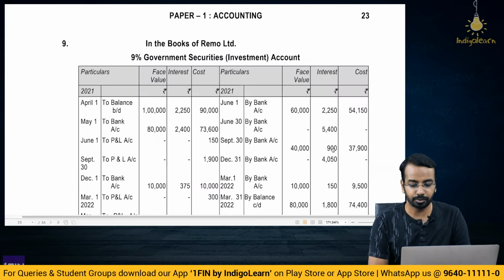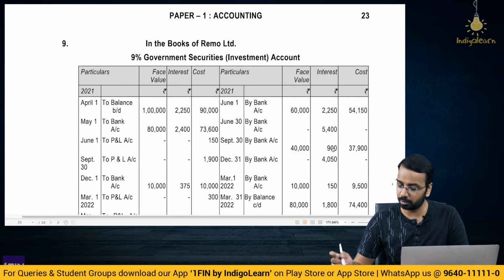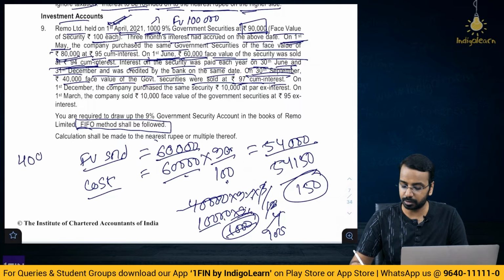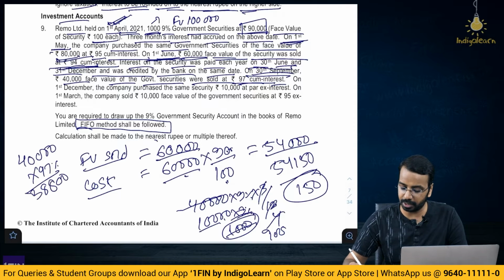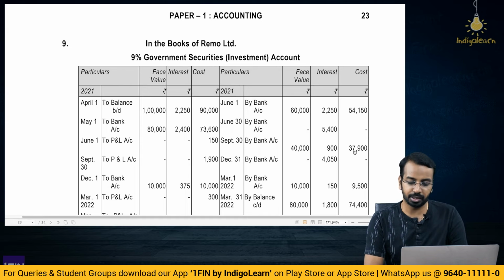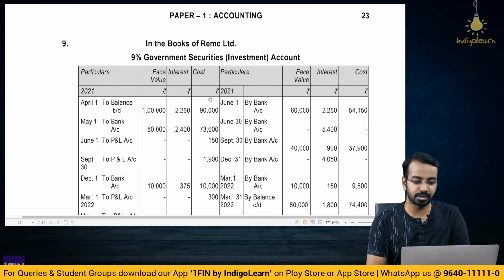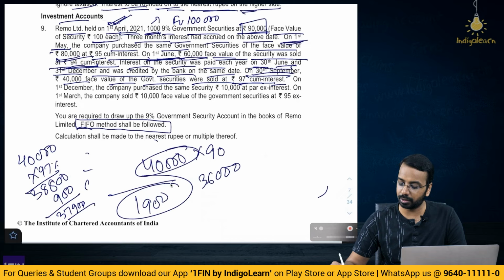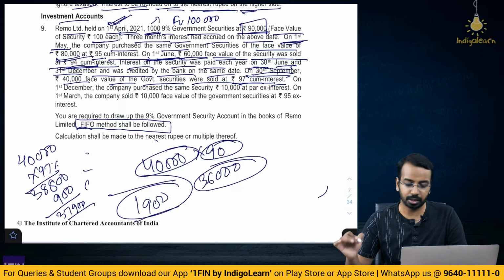So, 900 is the interest component, and the balance amount that you have received, how much have we sold it for? 97%. Now, what is the face value? 40,000, sold at 97%. So, 38,800. Out of this 38,800, 900 is interest. So, 37,900 is the principal amount or the investment amount. So, 37,900 you credit here. Now, how much is the P&L? Again FIFO basis. So, out of this 1 lakh, 60,000 is sold here in this case, and balance 40,000 is sold here. What is the cost of this 40,000? So, again 40,000 into 90, 36,000 is the cost, 1900 is the P&L.